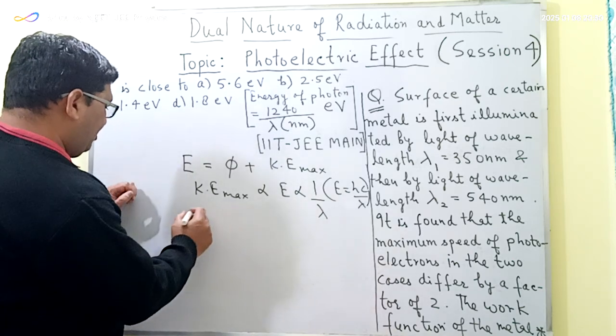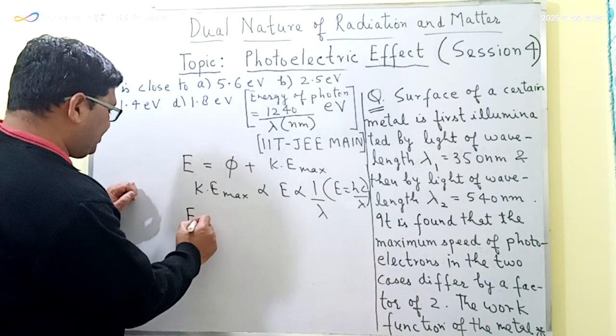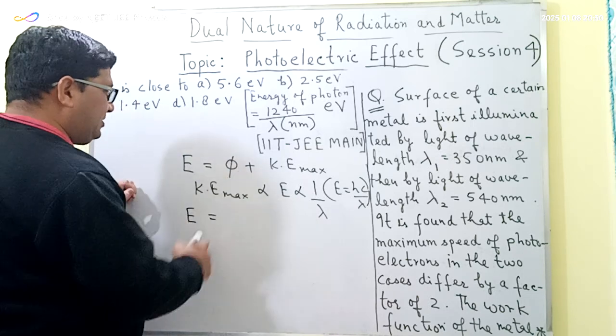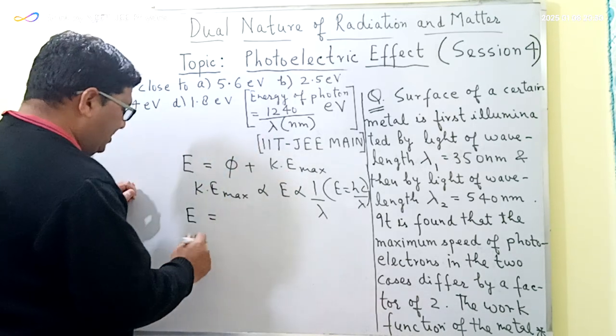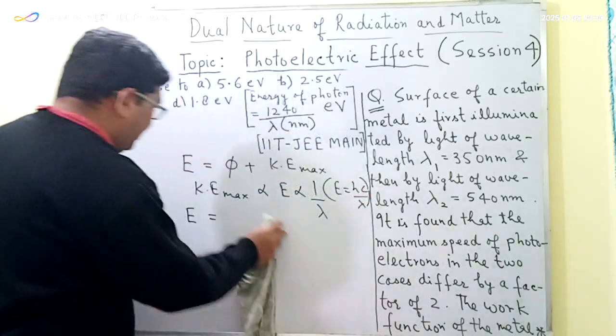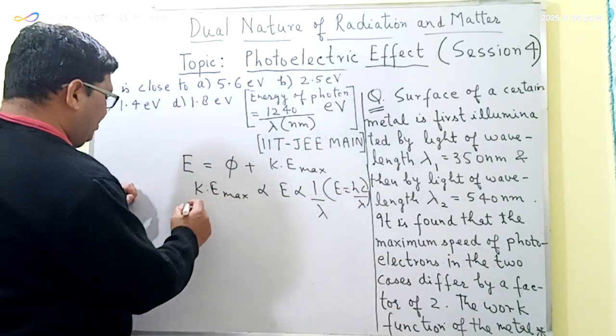Now again, from the Einstein photoelectric equation, E is equal to the work function plus the maximum kinetic energy, I can write this equation with E equal to hc upon lambda.